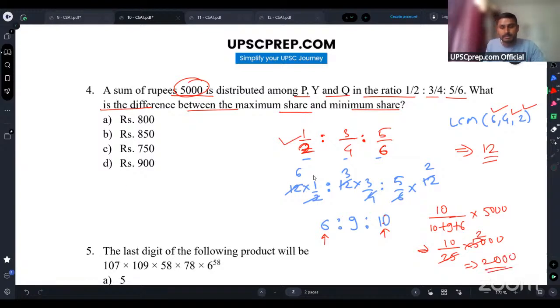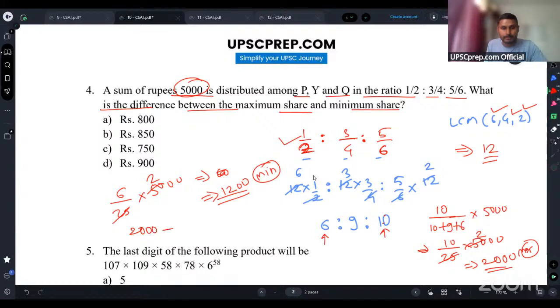And what will be the minimum rupees? It will be 6 by 25 into 5,000 again. Oh, sorry, 25 times 200 is 5,000, so this will be total 1,200 rupees. So 1,200 will be the minimum share. Now let's take the subtraction of these two values. 2,000 minus 1,200 will be how much? 800. So 800 should be the correct answer, option A.